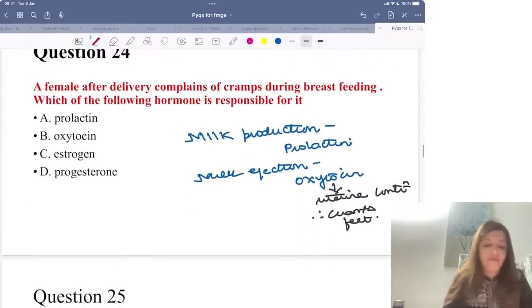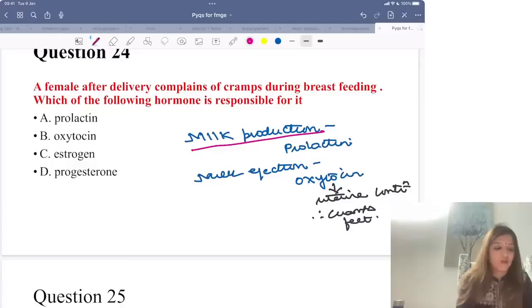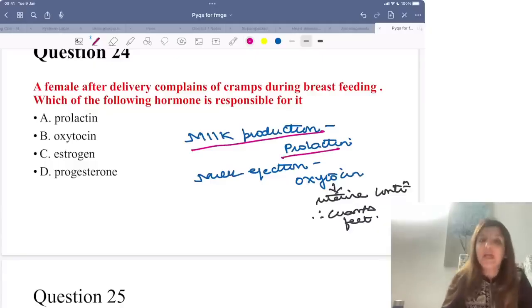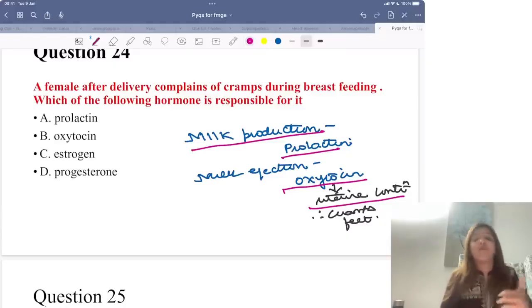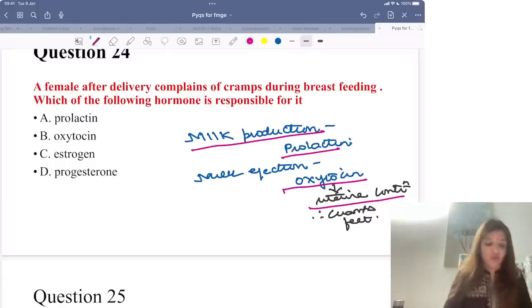Next question. A female after delivery complains of cramps during breastfeeding. Which hormone is responsible for it? Please remember that for milk production, the hormone which is responsible is prolactin. And for milk ejection, the hormone which is responsible is oxytocin. Oxytocin also leads to uterine contractions. That is why whenever there are cramps which are felt during breastfeeding, it is due to the hormone oxytocin, because oxytocin is leading to uterine contractions as well, right?